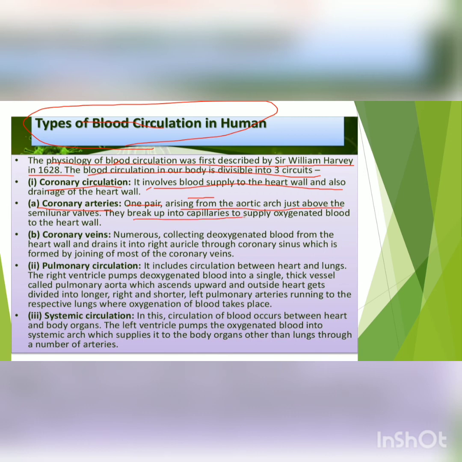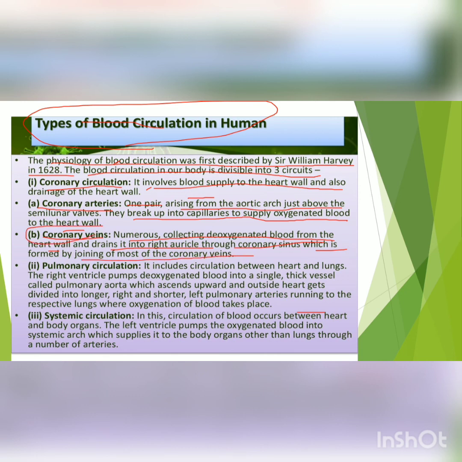Then coronary arteries, one pair arising from the aortic arch just above the semilunar valve. They break up into capillaries to supply oxygenated blood to the heart wall. तो coronary arteries जो होती हैं, they are in pair, और ये aortic arch से निकल करके heart को blood supply करती हैं oxygenated. Then the coronary veins are there, numerous, collecting deoxygenated blood from the heart wall and draining it into the right auricle. तो बहुत सारी वेसल्स deoxygenated blood को हार्ट से कलेक्ट करके they drain it into the right auricle through the coronary sinus, which is formed by the joining of most of the coronary veins.